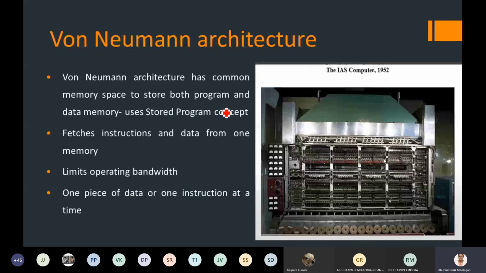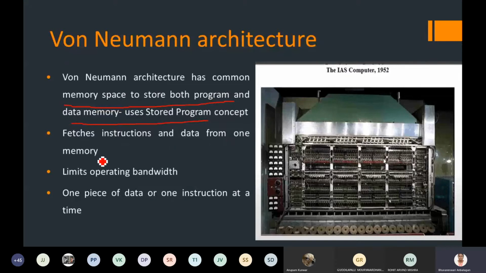The problem here is that the von Neumann architecture has a common storage space for both the program instructions and the data to be fetched. For processing an instruction, it fetches the instruction and data from the same common memory.